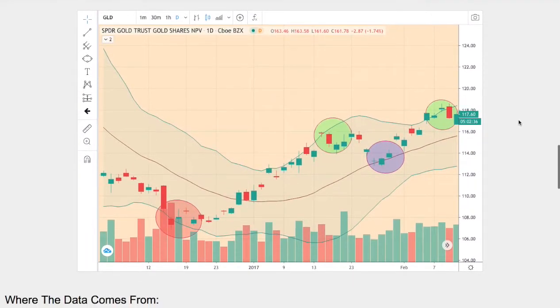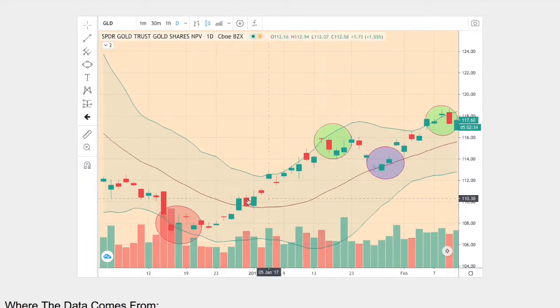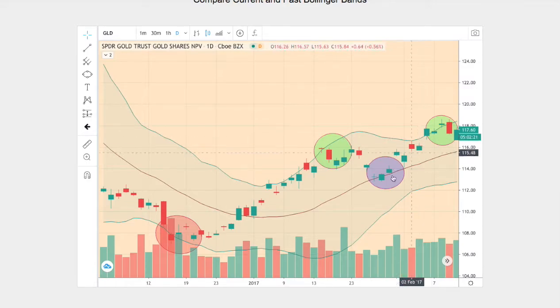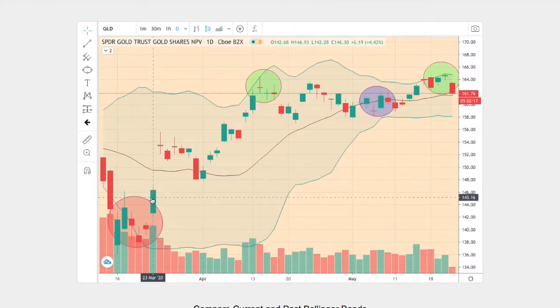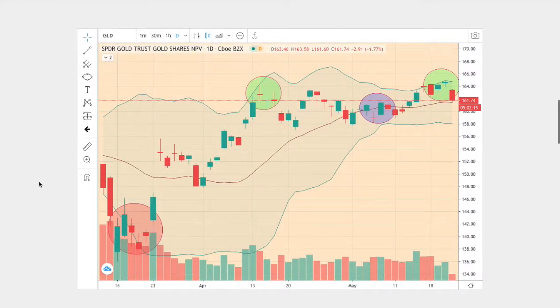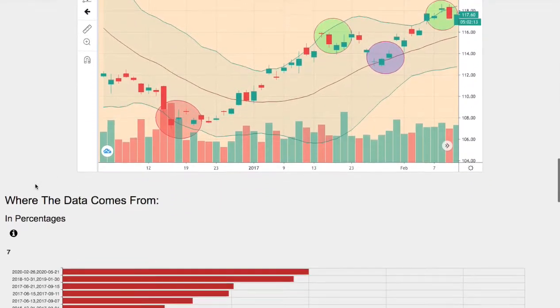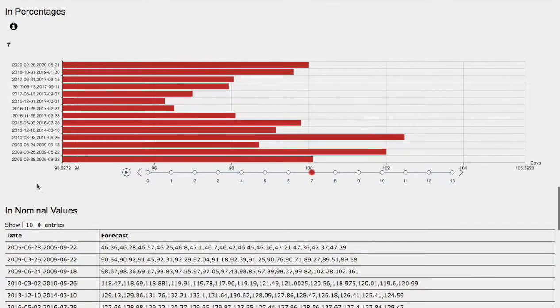So let's examine the trend in question. We see a similar pattern here as well. We touch the bottom Bollinger Band, reverse higher to touch the upper Bollinger Band, revert back to the mean at the middle Bollinger Band, and once more touch the upper Bollinger Band. So what we have here is 1, 2, 3, 4 points. We also have 1, 2, 3, 4 points on the current trend. So there's reason to believe that the trends and patterns are the same. The outcome and forecast should be fairly the same.